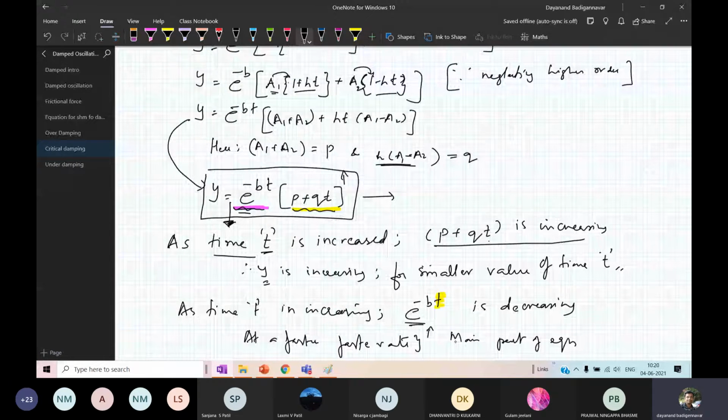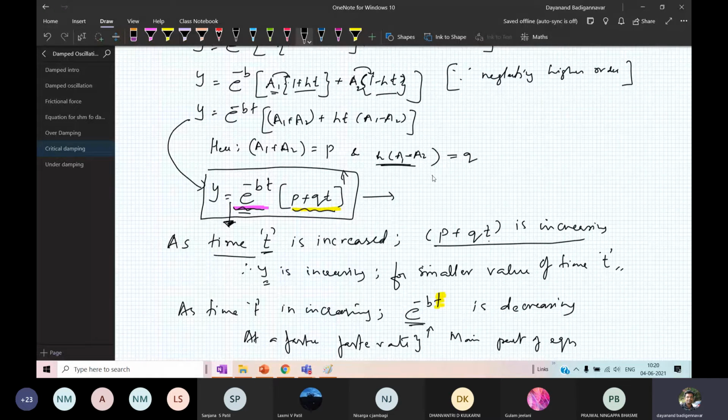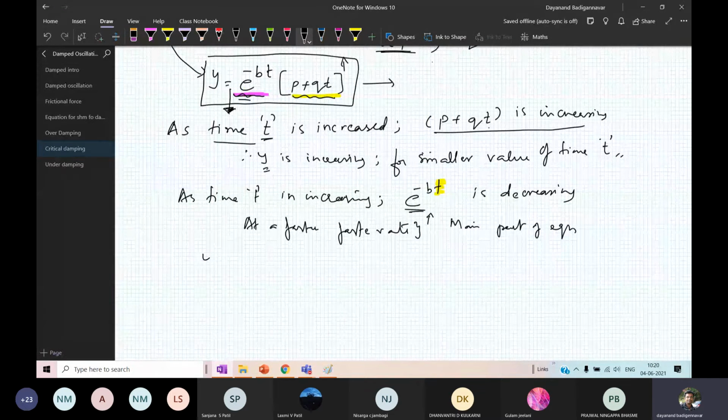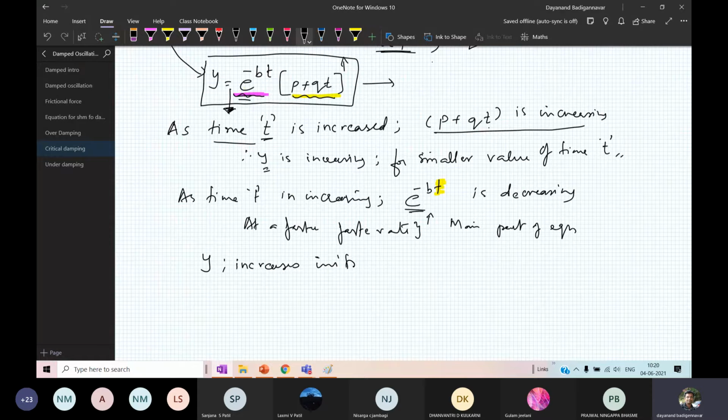You're getting the point. So the displacement y increases initially, because p plus qt increases over time.